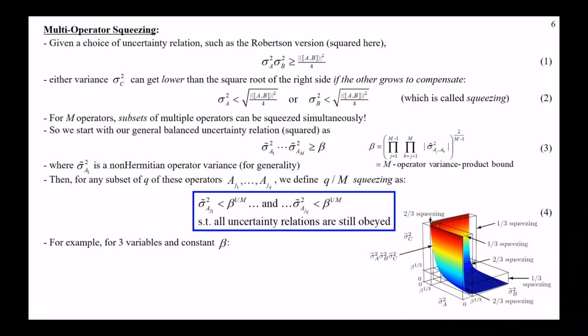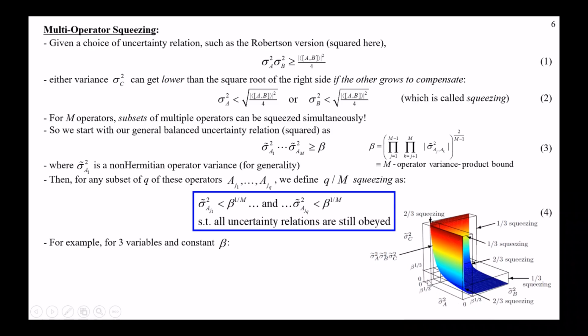Then we have two-thirds squeezing. That's when you've got these little tiny thin sort of prisms. So see this little box down here? This sort of makes this little tiny prism down here, this rectangular prism. Inside of that, okay, we've got squeezing along the B direction, we've got squeezing along the C direction, okay, but it is not squeezing along this A direction here, okay? So this thing can get as big as it needs to in the A direction.